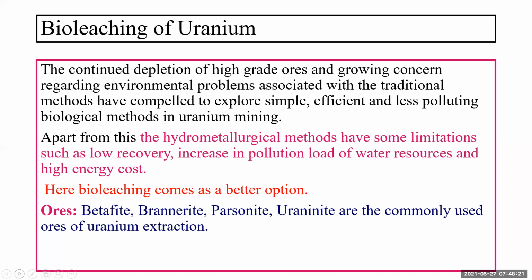In the indirect method, which we discussed, the microorganisms are not in direct contact with the metal ore. Rather, it's a ferrous ferric cycle which brings about the leaching of metal.